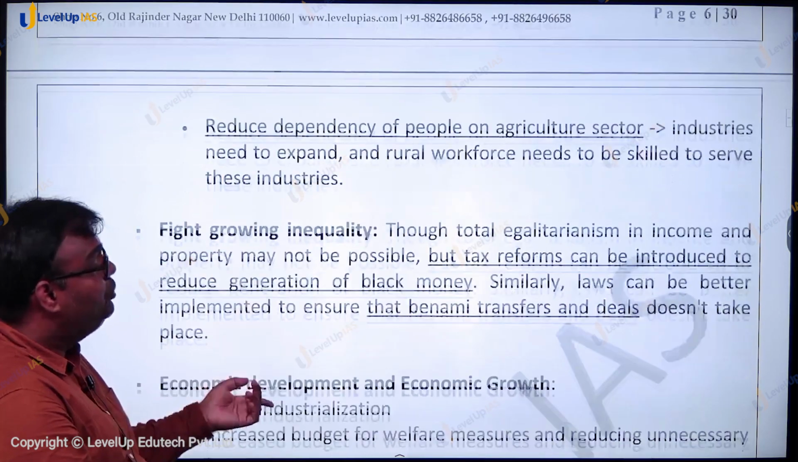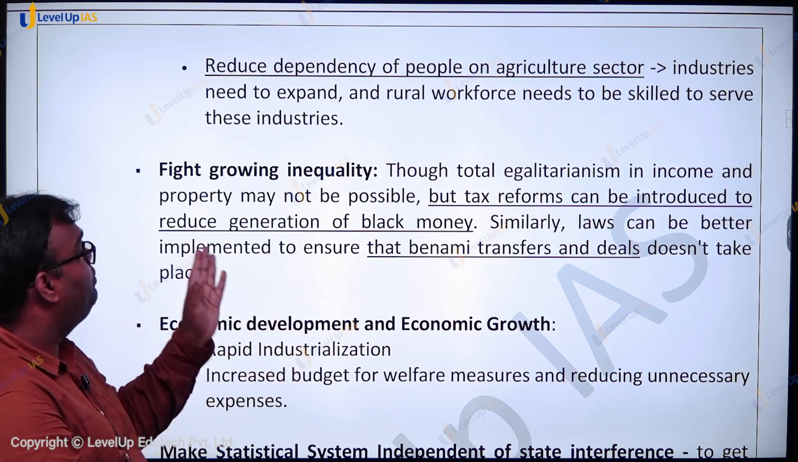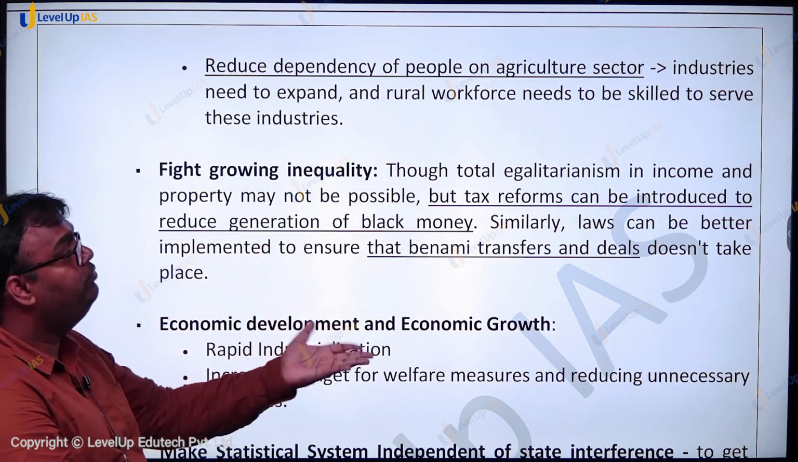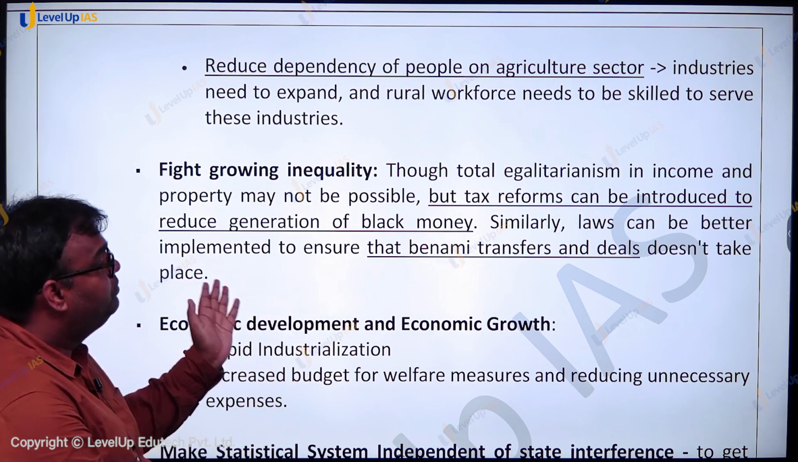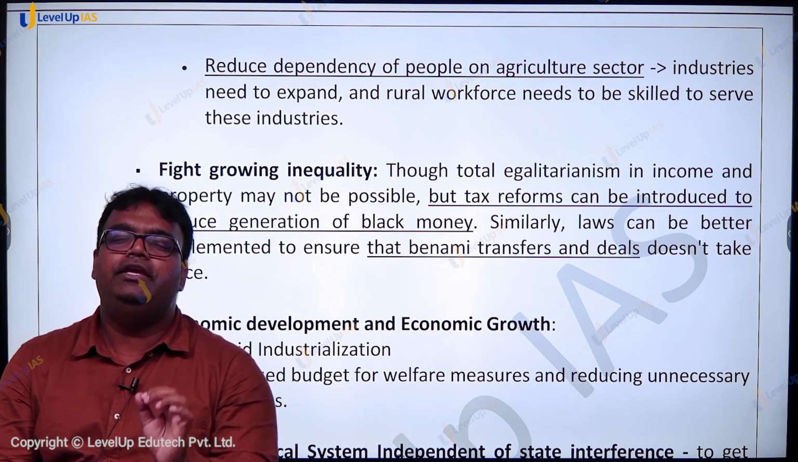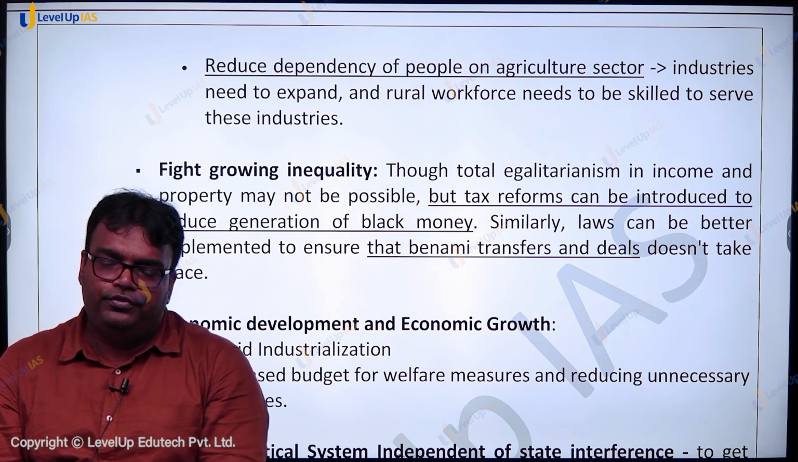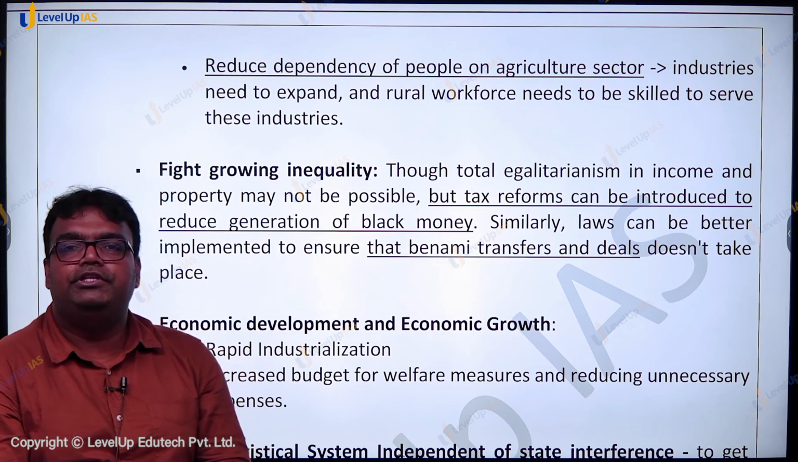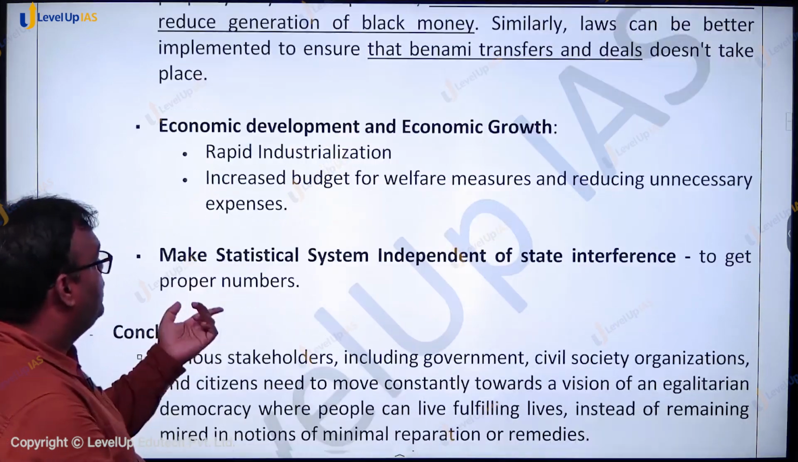Then we also need to fight growing inequality. Total egalitarianism in income and property may not be possible, but tax reforms can be introduced to reduce generation of black money, to reduce benami transfers, deals, etc., so that rich people are paying the taxes which are due, and those in the form of social schemes and initiatives can benefit poor people. Economic development wali baat humne kari hai.